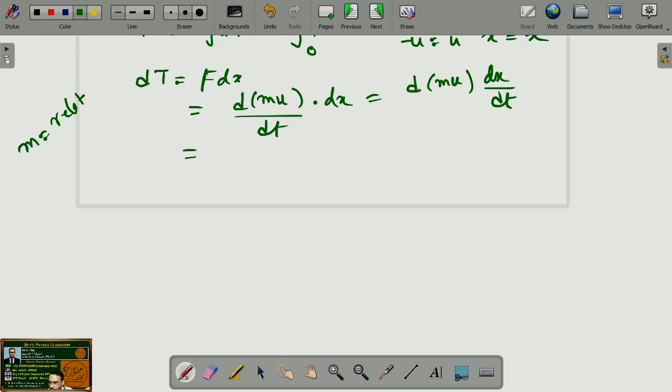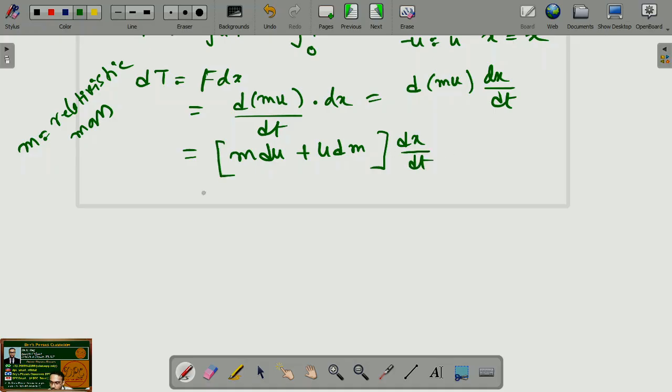Here m is the relativistic mass, not the rest mass, so m is not constant. Here it would be m du plus u dm, and dx by dt means u.